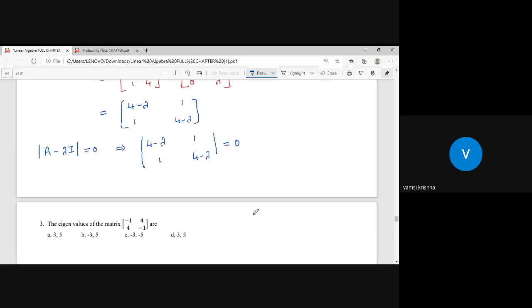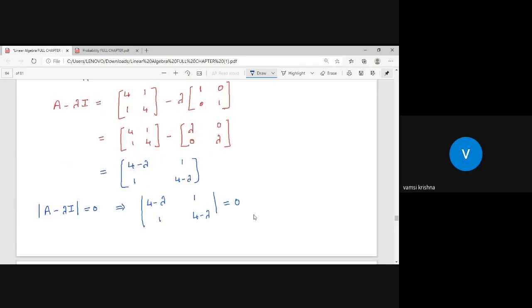Let us apply the determinant here. AD minus BC gives (4 minus lambda) whole square minus 1 into 1, that is 1 square. (4 minus lambda) whole square is a minus b whole square, a square plus b square minus 2ab, minus 1 equals 0. So lambda square minus 8 lambda plus 16 minus 1, plus 15 equals 0.